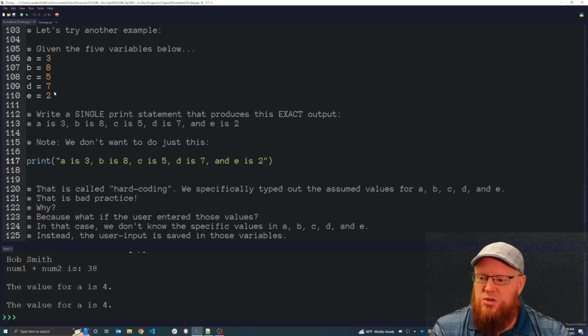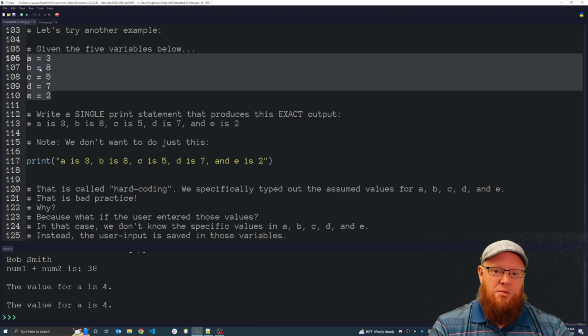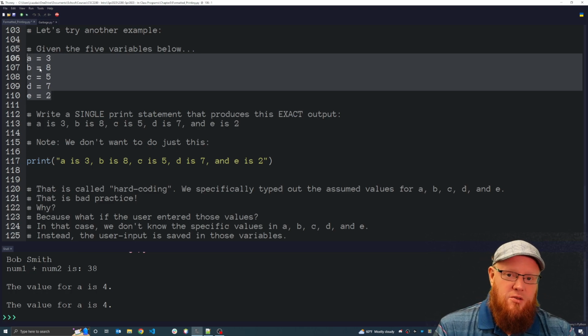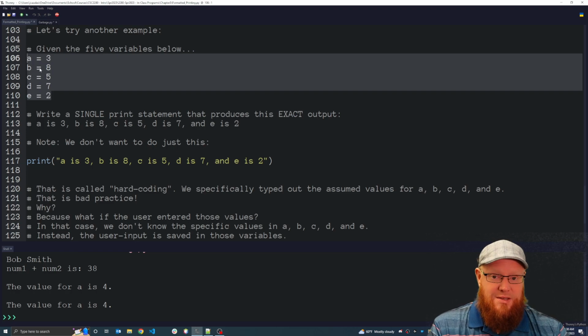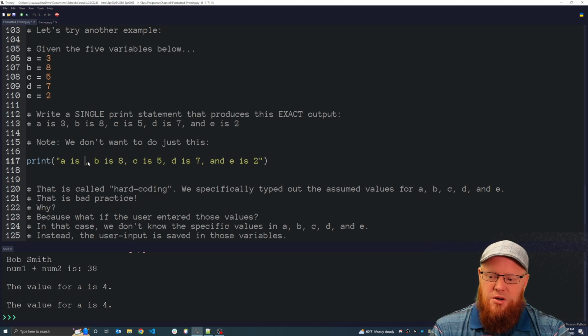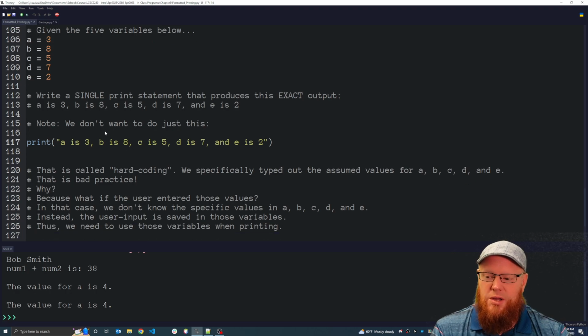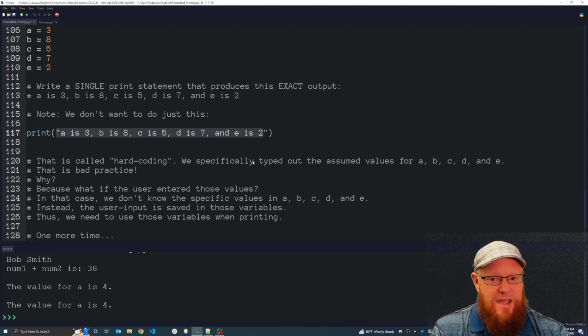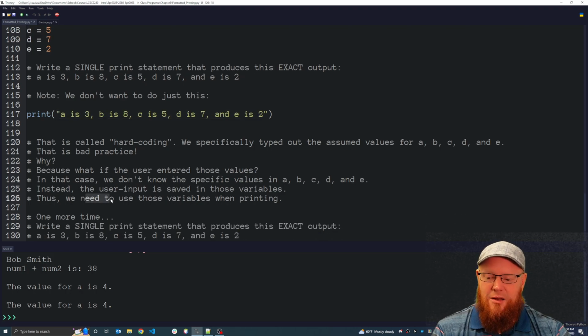Why is that a fail? Because what if the user entered these values, for example, or if they came about via calculations? We don't know what's inside those variables. If we ask the user to enter a number for A, B, C, D, E, we don't know what they put inside, so I can't manually come here and type, well, they put an 8. How do you know they put an 8, right? So how can we do this when we don't know? Clearly, we can't hard code it, because we don't know what is saved inside those variables. Instead, we need to use those variables when printing.